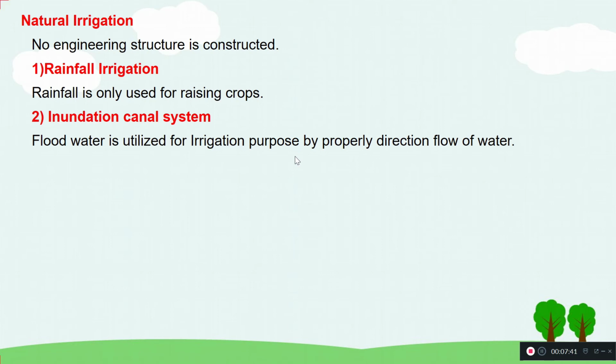So when it comes to inundation, most of the flood water, not only flood water, but also whatever the water from the river will also be used for irrigation.